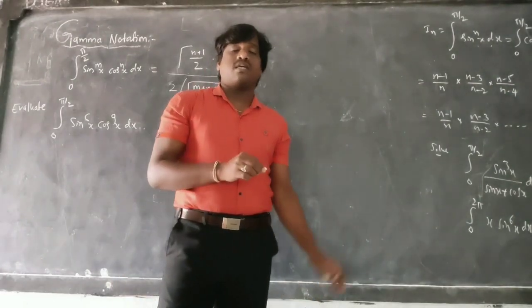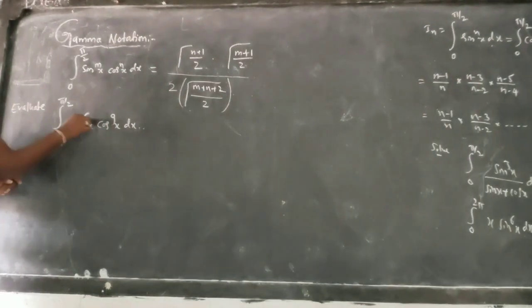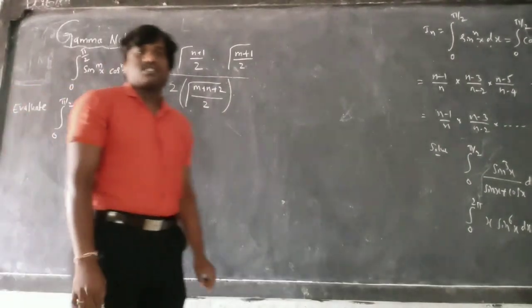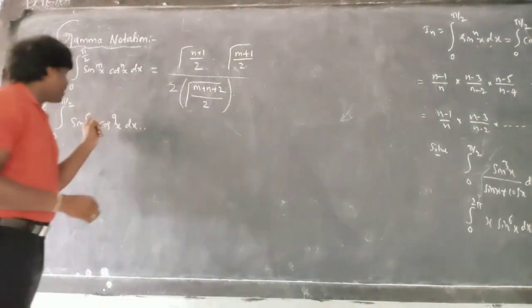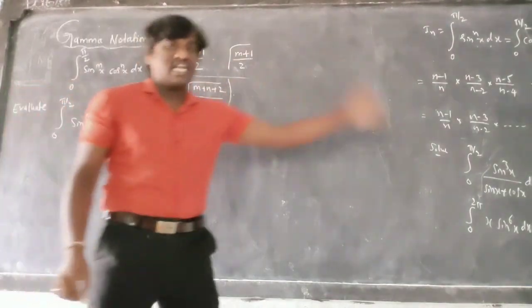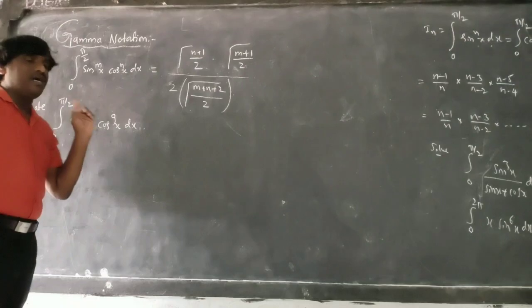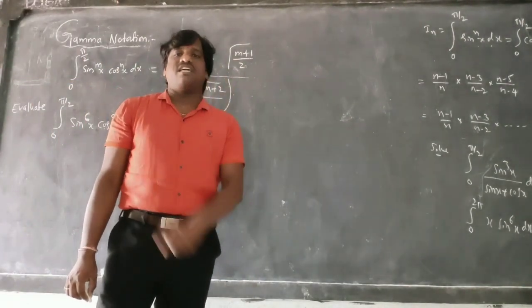Today morning some of the students asked me a question which is like this: evaluate integration 0 to pi by 2 sin power 6x into cos power 9x dx. In the previous lectures, in Wallis theorem, I gave a formula for even and odd. If it is expressed only in even, or only in odd, then we have the formula, and I explained the problems on Wallis theorem when you have odd power and even power.